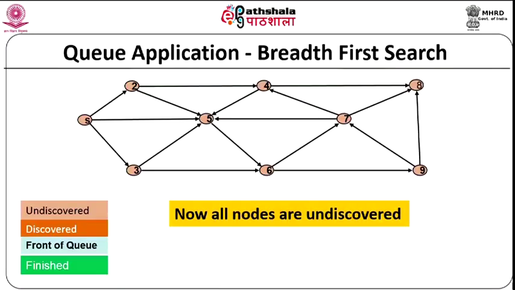Okay. This is the queue application, the breadth first search, and we are going to do a complete simulation of the breadth first search. You remember that up to now we saw 3 applications: print job management, then customer service in a bank, and then round robin. All 3 were about providing services to a customer or to a print job, where you want to service the jobs or the customers in the order in which they come, first in first out.